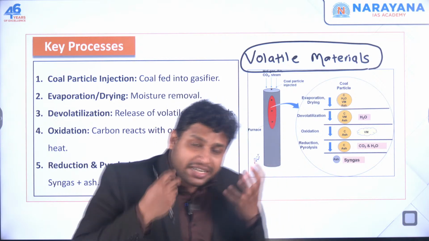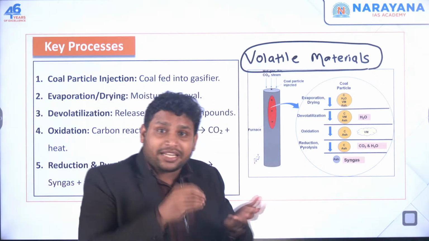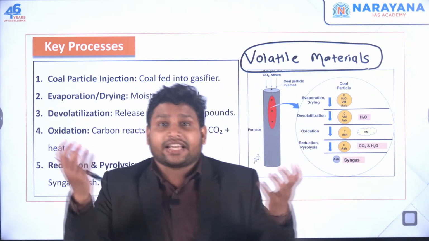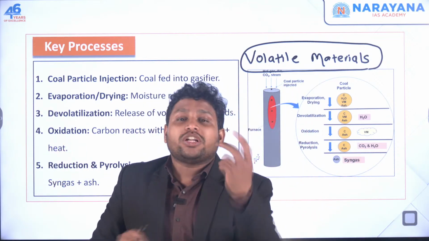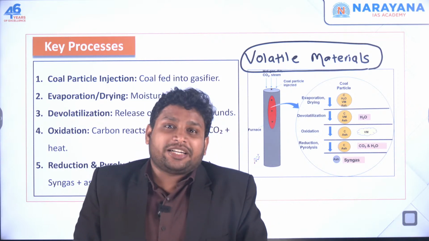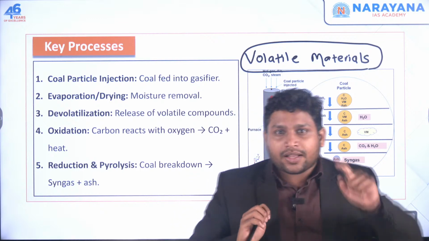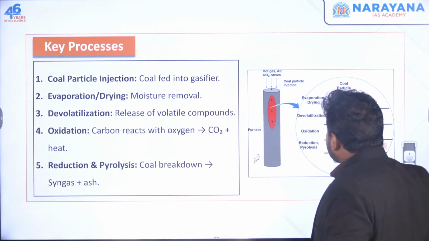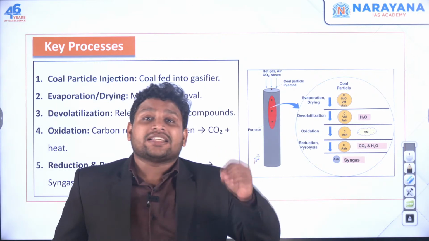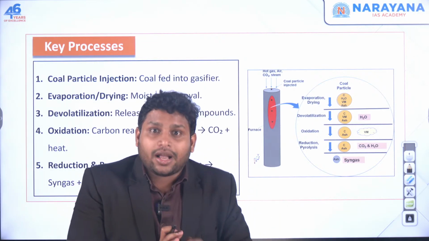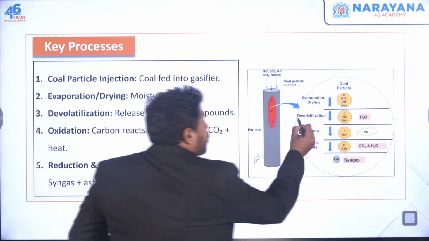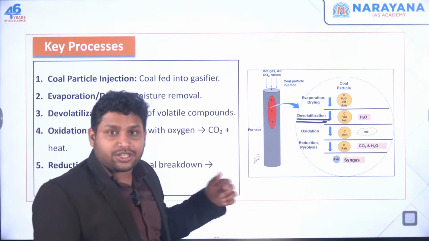So there are some materials which we call volatile materials. They'll get evaporated at room temperature very easily and very quickly. So after some time you will not see that material over here. Such things are called volatile material. Now here in this coal, there are some volatile substances and we are trying to remove them. So this process is called devolatilization.